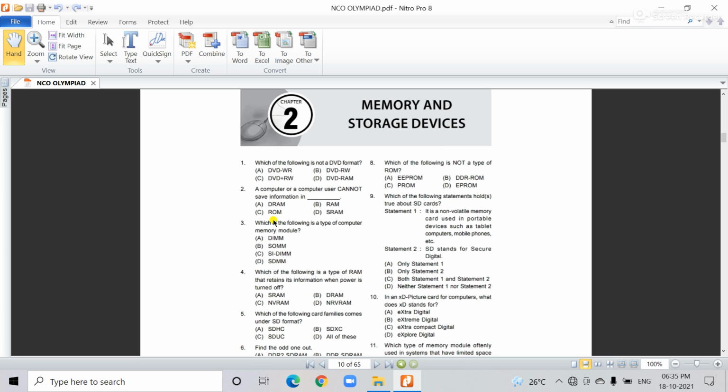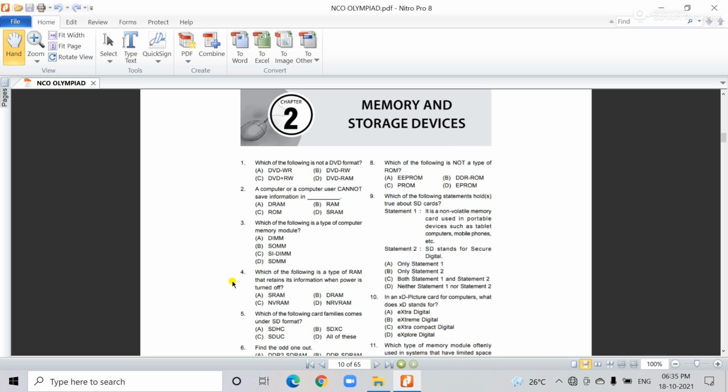Read only memory, right? And the next one is the third question: which of the following is a type of computer memory module? You see the computer memory modules are DIMM, SOMM, SODIMM and SDMM. So the one that is not a type of computer memory module is the SOMM.